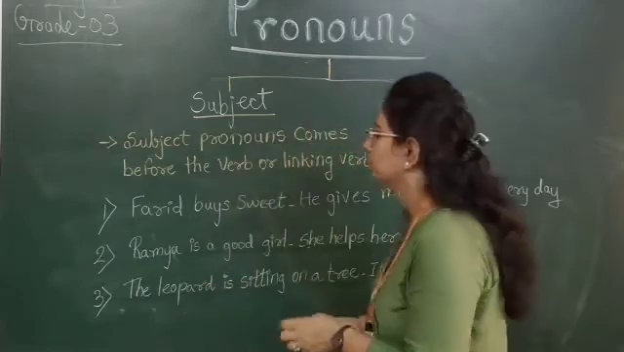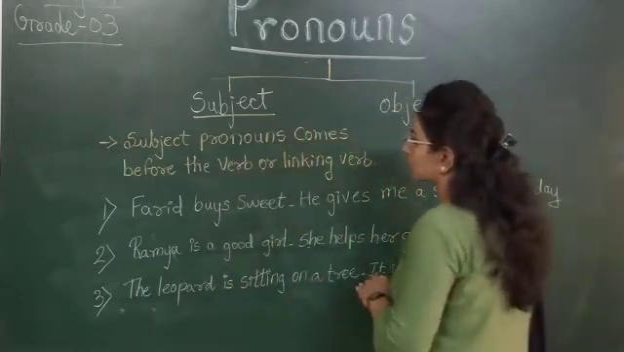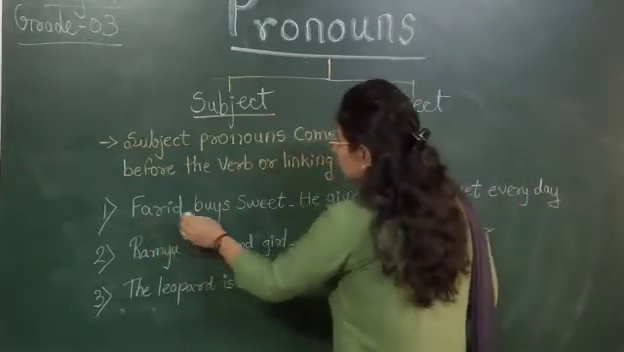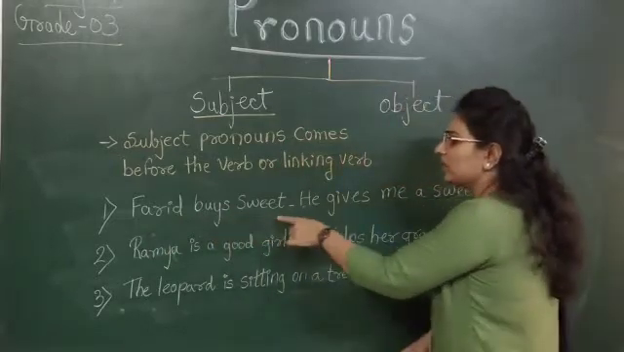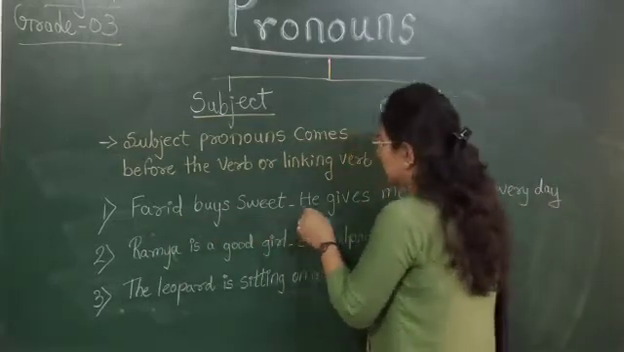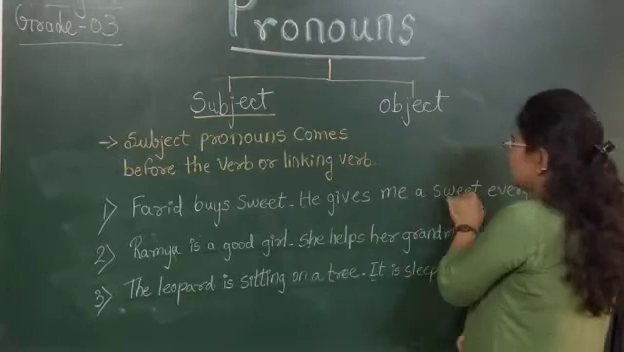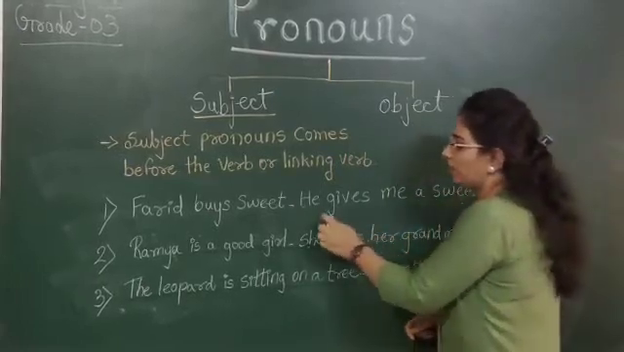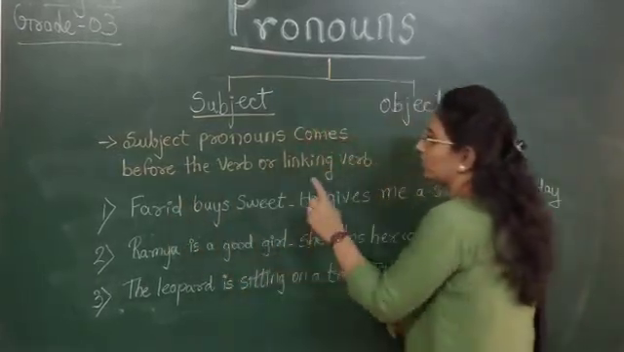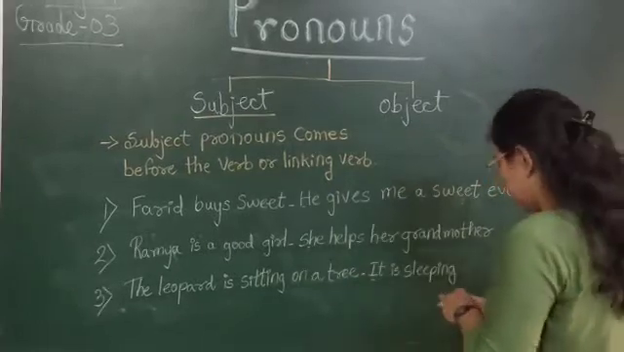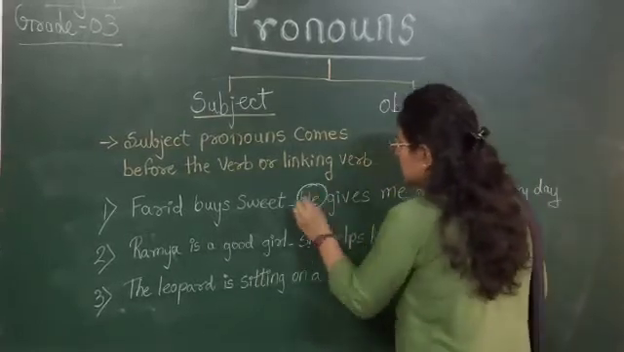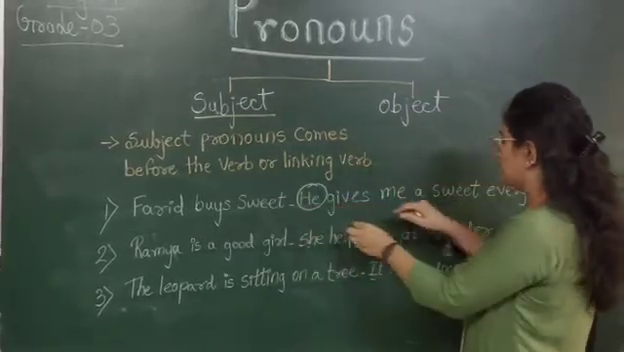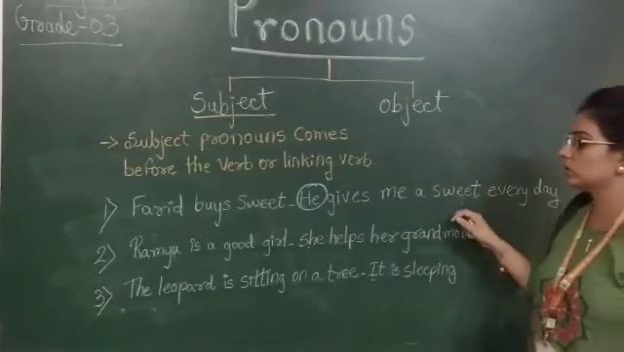For example, in the sentences: Farid buys sweets. What does Farid buy? Sweets. He gives me a sweet every day. Meaning here, instead of Farid, they have used the pronoun he. So here he is a pronoun, but how did he come? So, sweet is a verb in the sentence.